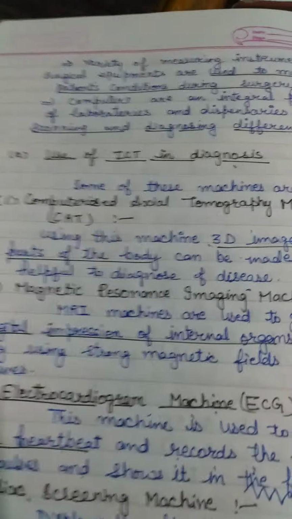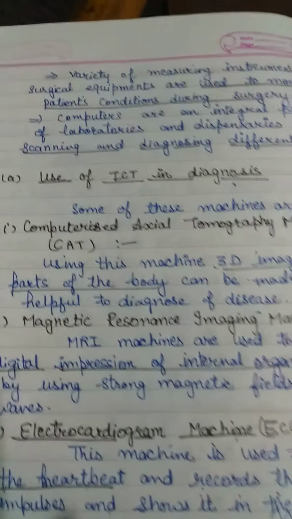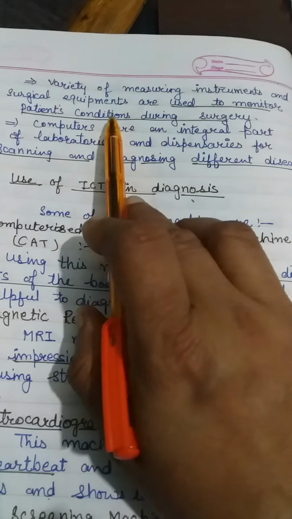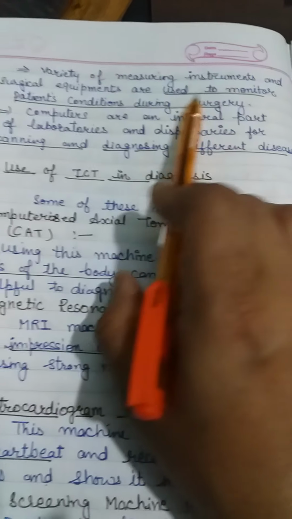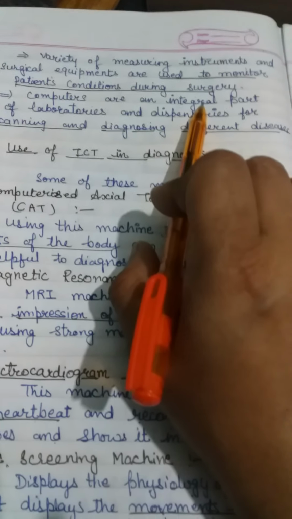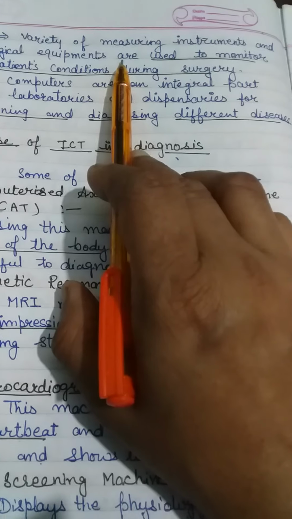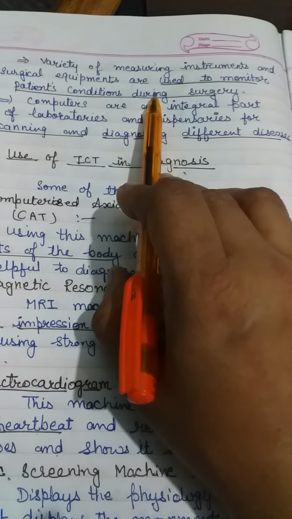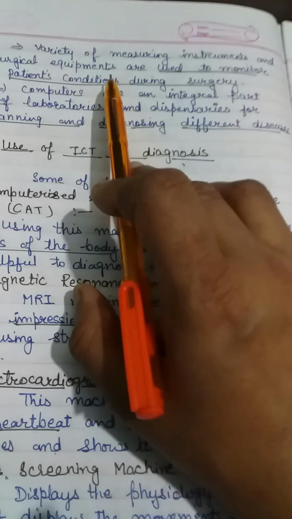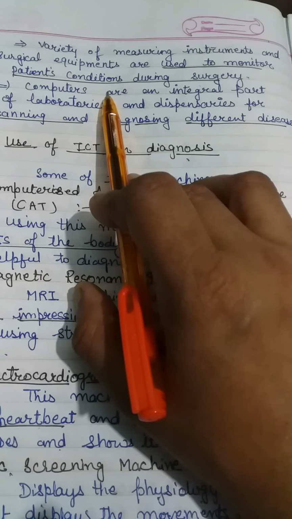Then come to the next point: what other work do we use in a hospital? A variety of measuring instruments and surgical equipment are used to monitor the patient's condition during the surgery. These machines are also helpful at surgery time to monitor the patient's condition.